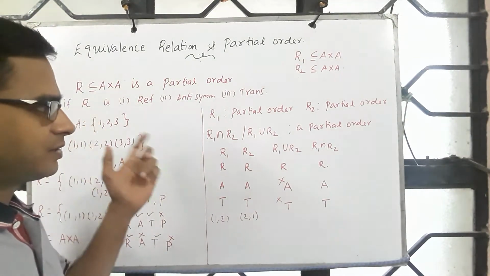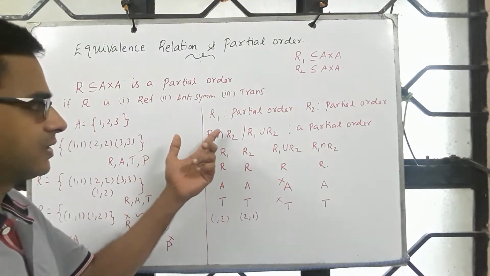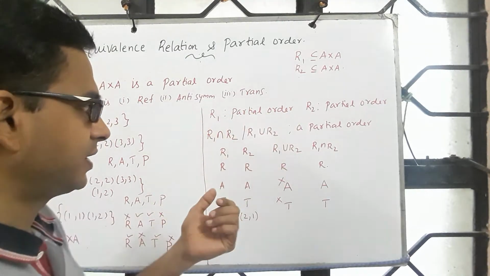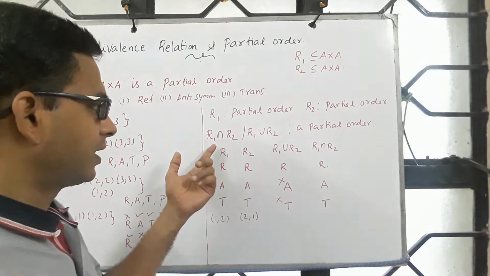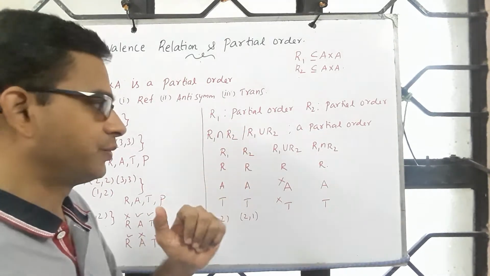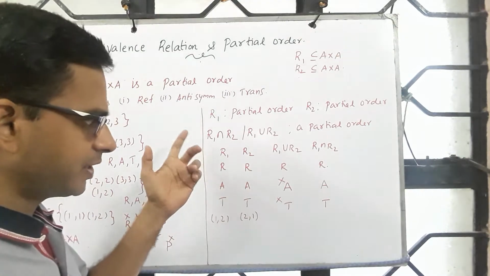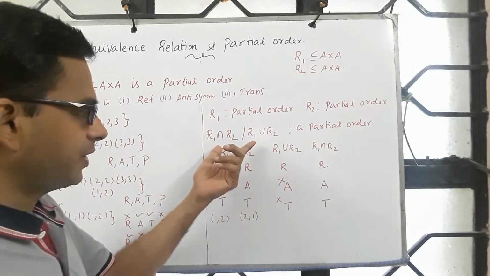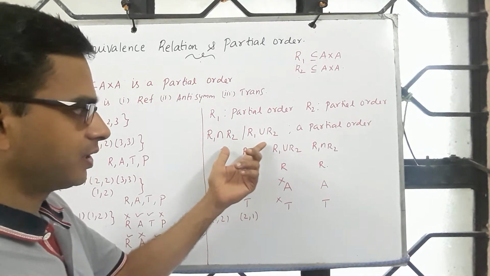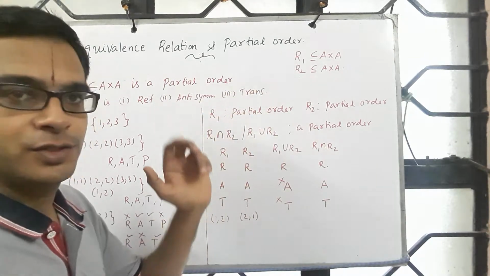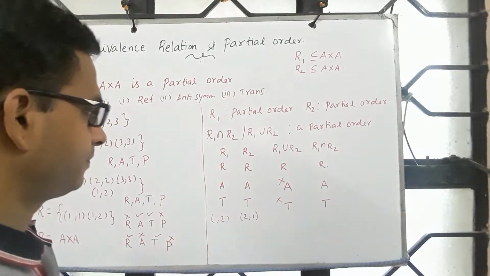In the context of equivalence relations, we asked if R1 is an equivalence relation and R2 is an equivalence relation, what about relations such as R1 intersection R2, R1 union R2, and so on. Let's ask a similar question in this context as well. We wish to know whether R1 intersection R2 or R1 union R2 is a partial order, given that these two are partial orders.